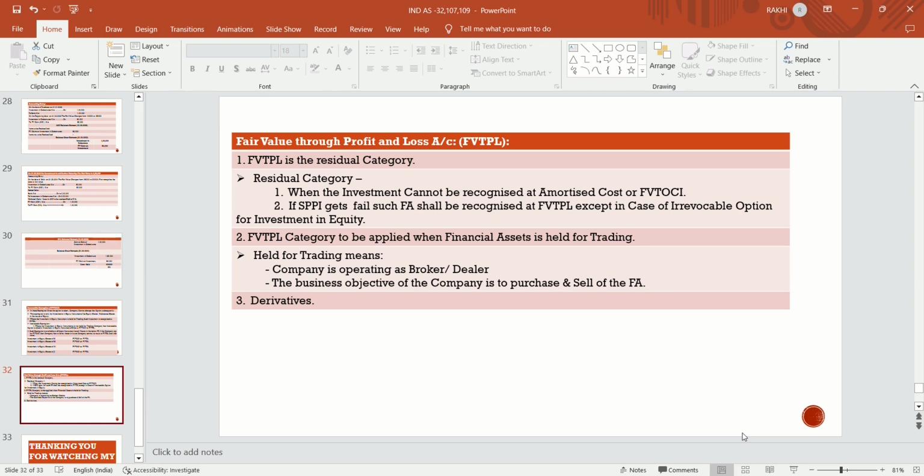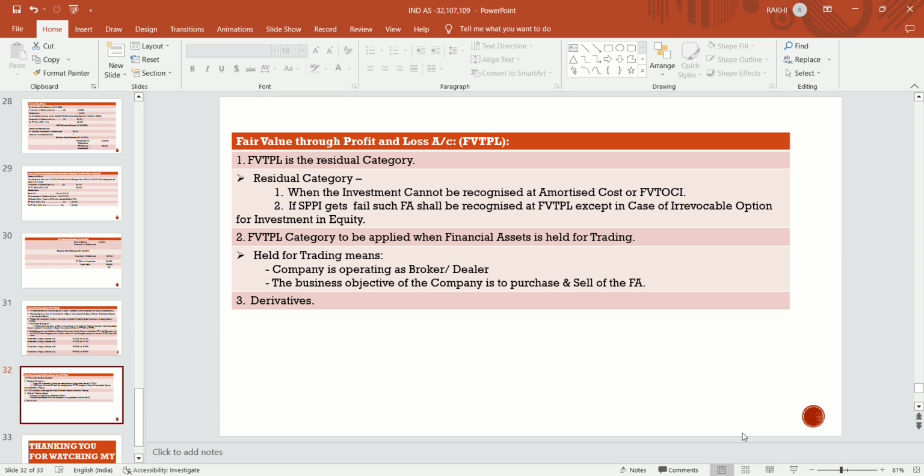If the SPPI test fails, such financial assets shall be recognized at fair value through profit and loss account, except in case of the irrevocable option for investment in equity, because there are two options there: fair value through OCI or fair value through profit and loss account.